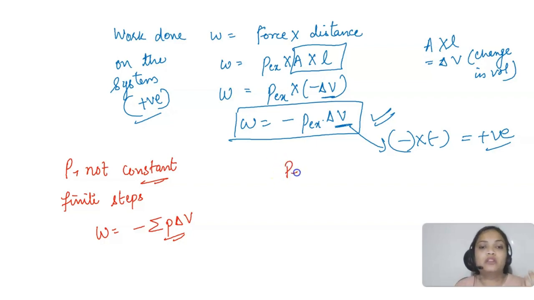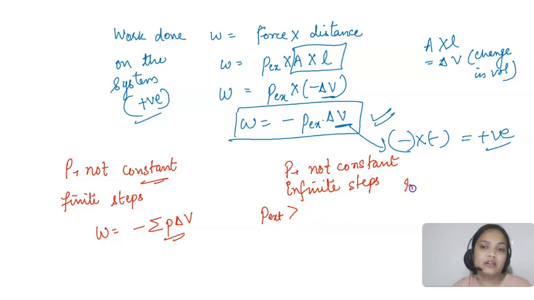But if the pressure is not constant again, but it is changing in such a way that there are infinite number of steps, which means P external will always be infinitesimally greater than the pressure.